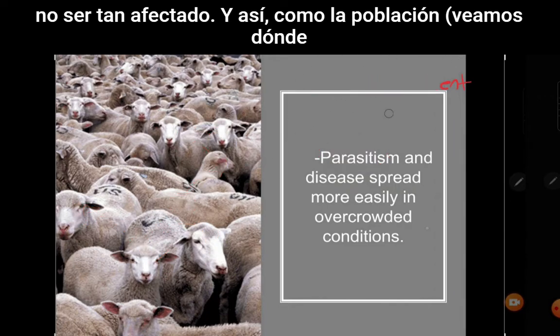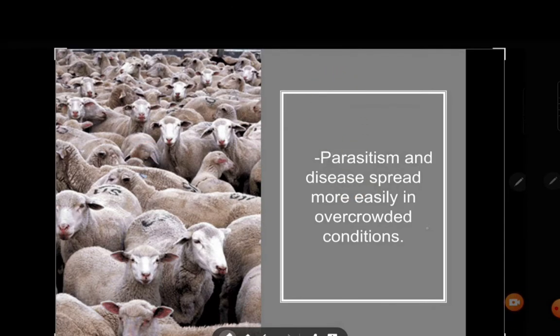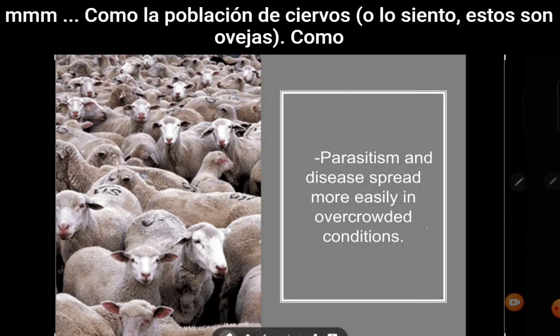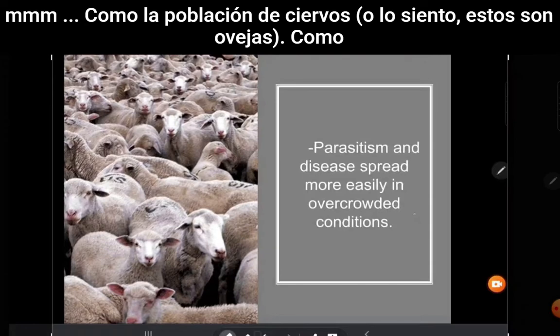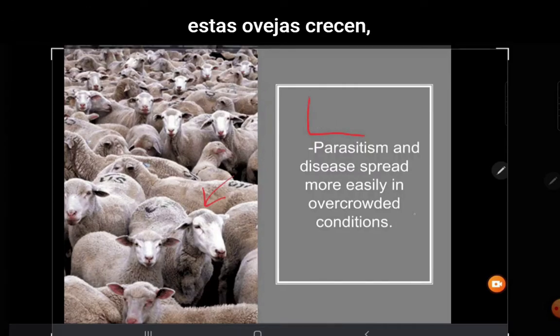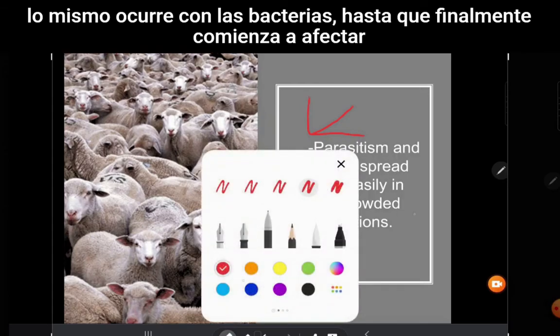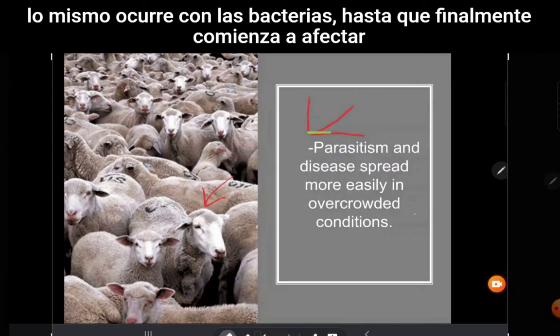And so, as the population of deer, these are sheep. As these sheep grow, so does bacteria.